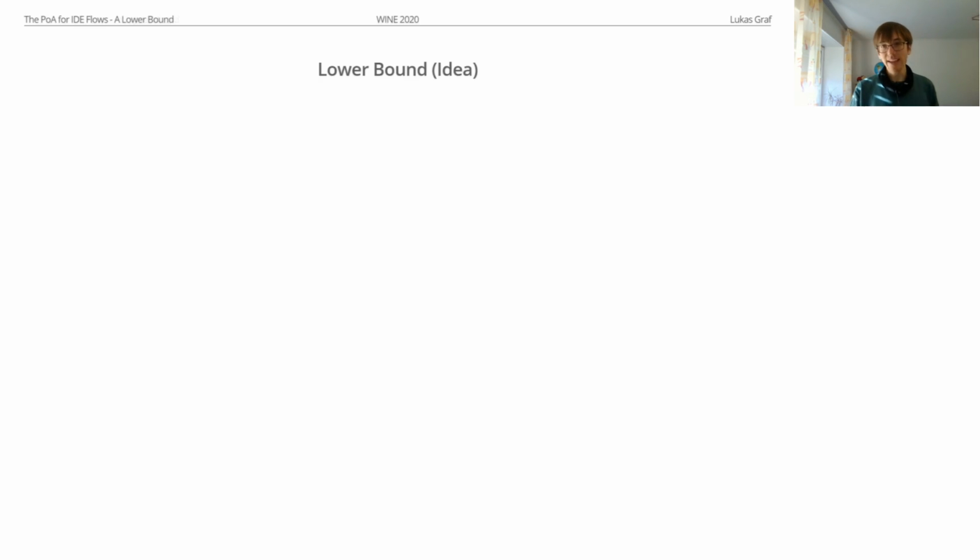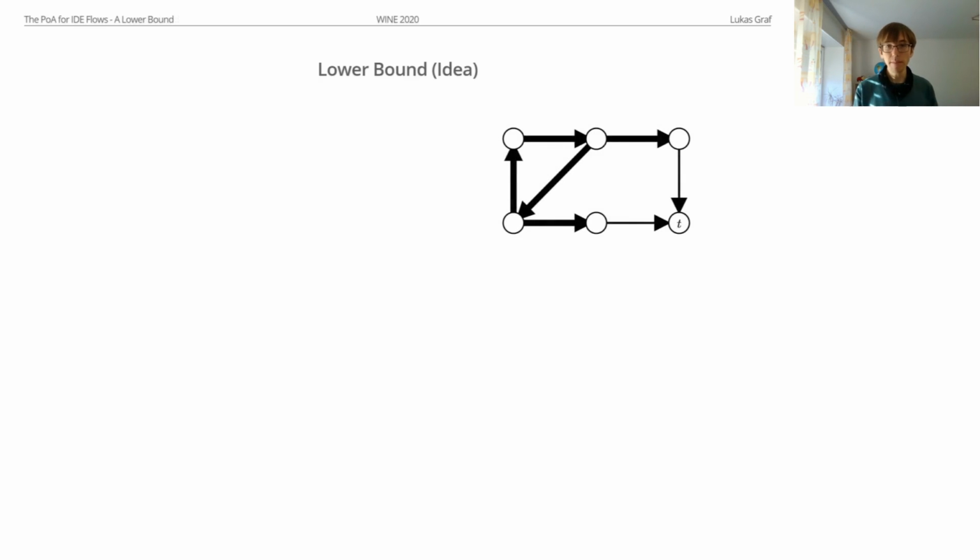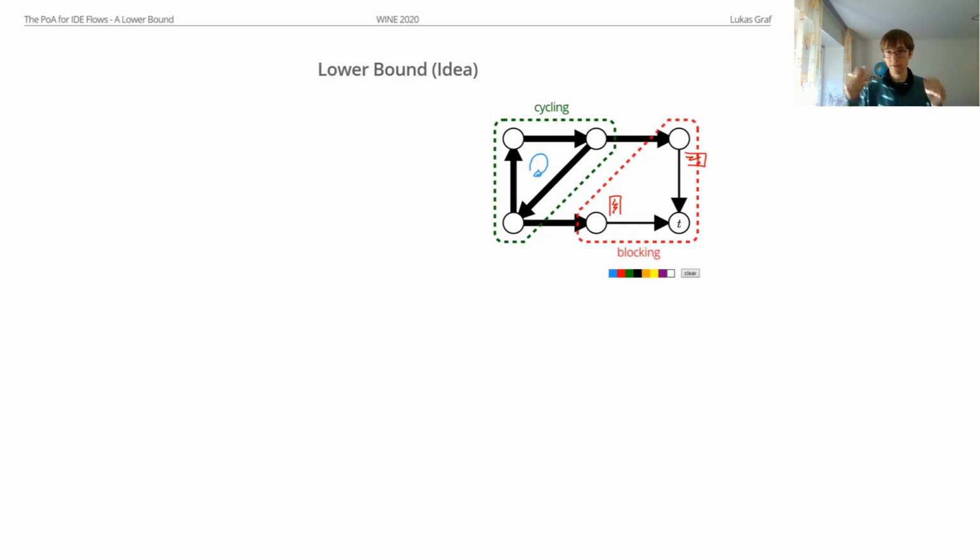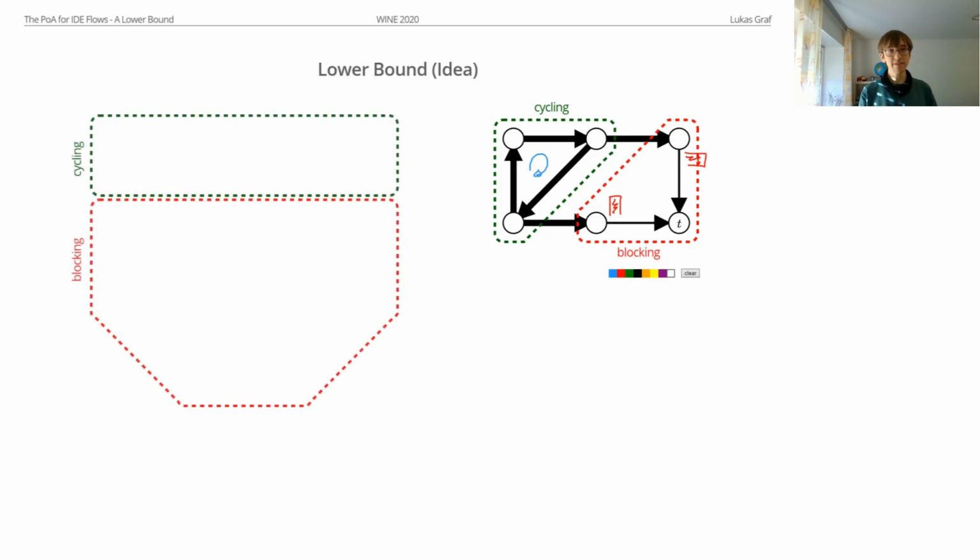And the idea here is to again look at the example from the beginning, where, if you remember, we had 2 parts. We have this flow cycling here, and this part. And it is cycling because there are queues blocking us in this part of the graph. So basically the graph is divided into 2 parts. A cycling path, where our main flow travels around in cycles, and a blocking part, where this flow blocks us. And so to construct our instance for the lower bound, we want to use this idea. So we want to construct a graph, a network, which consists of a cycle and a blocking part.